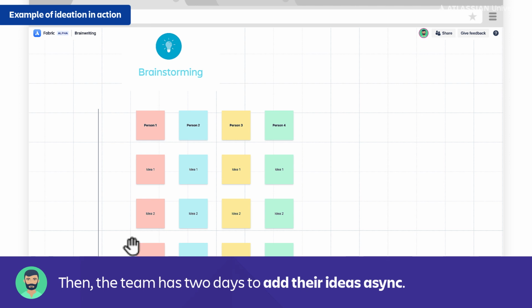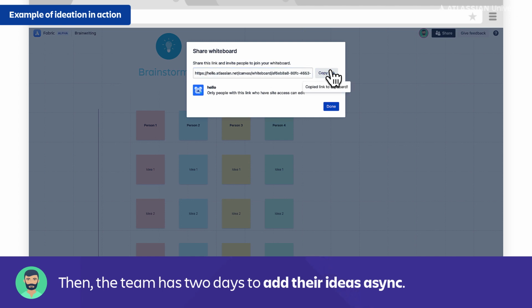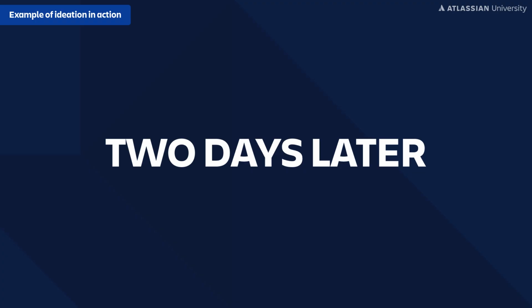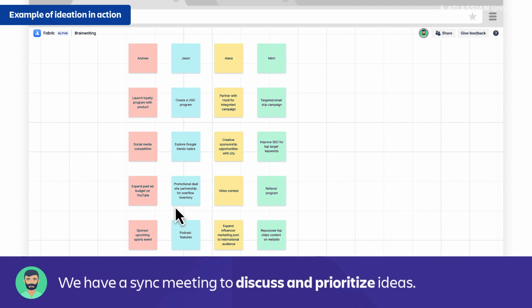What we're gonna do is that we've agreed, we'll give everyone 2 days to come up with as many ideas as they can asynchronously. On your own time, whenever you are thinking fresh, whenever your ideas are turning, that's when you can jump to this whiteboard and throw your ideas onto this list. So I'm gonna jump up here, share this whiteboard with the team, give them the instructions, and we'll come back in a few days.